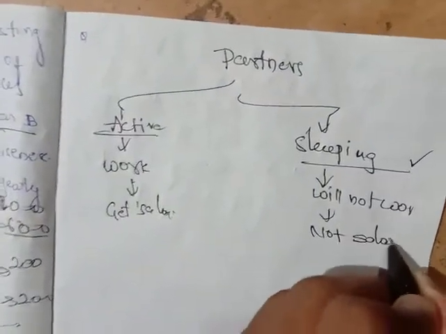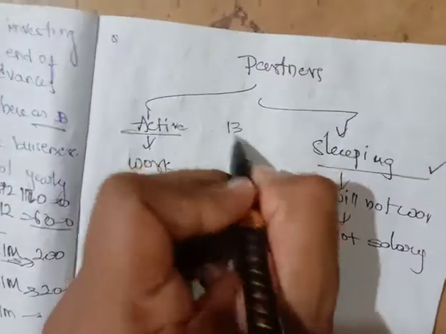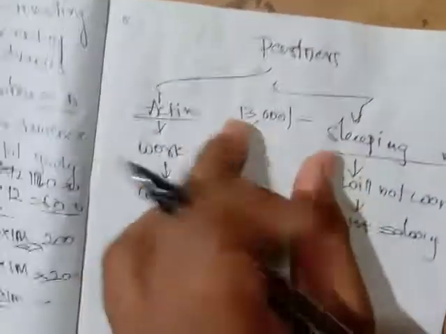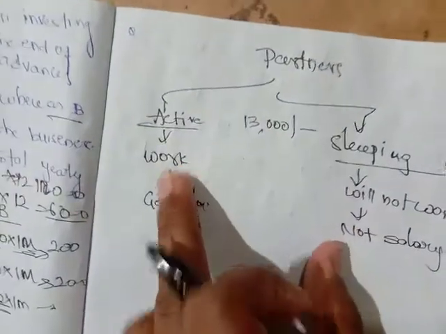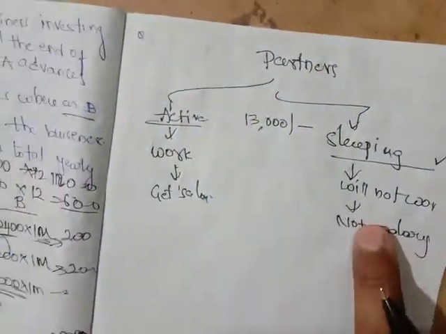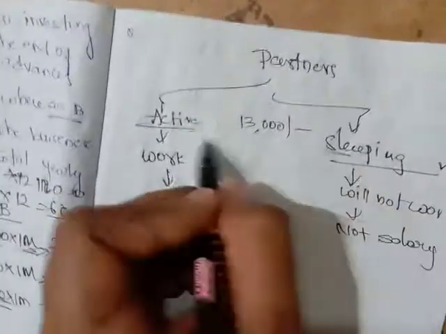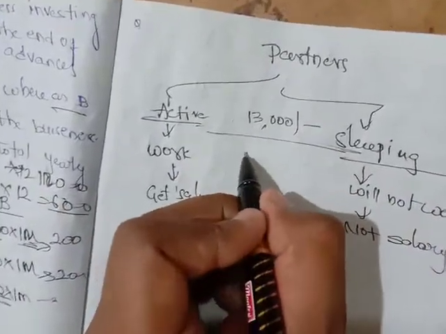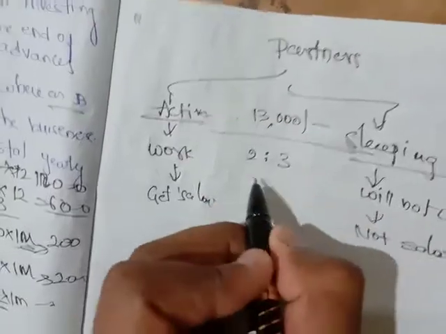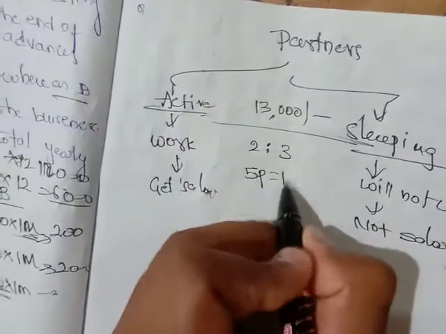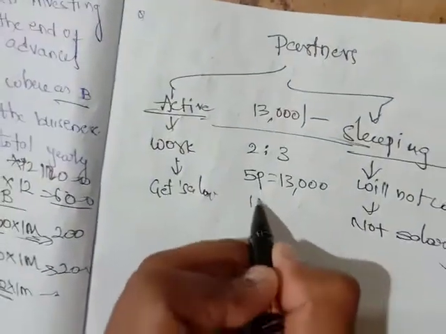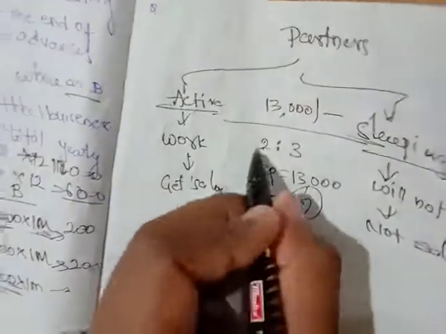Let me think, if you get a profit of 13,000, the active partner will get salary from this 13,000, but the sleeping partner will not get salary. Let me say these two are investing, and they got the profit in the ratio 2:3, so 5 parts is equal to 13,000. So one part is equal to something we'll get.